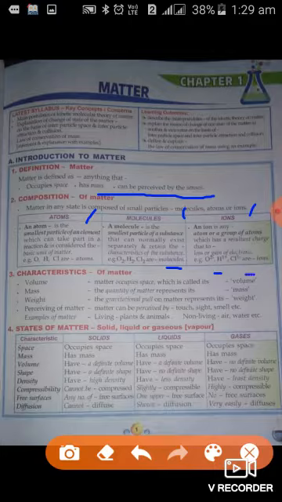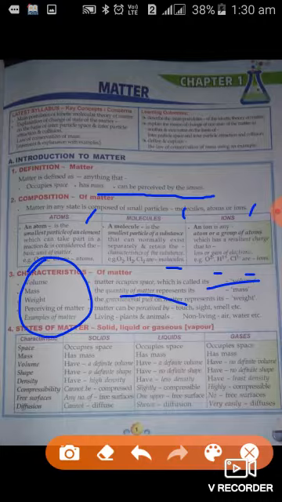After that, characteristics of matter. Matter has a few basic, very important characteristics, like volume. Matter must have volume. Matter must have quantity of matter, means mass, and the substance which has gravitational pull, gravitational force of attraction, that term is known as weight.